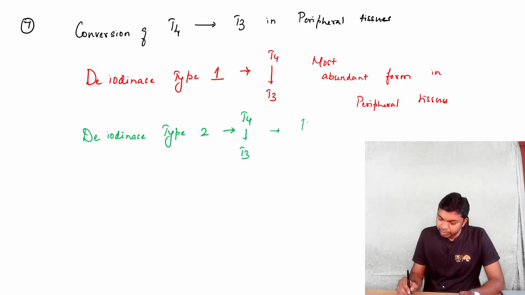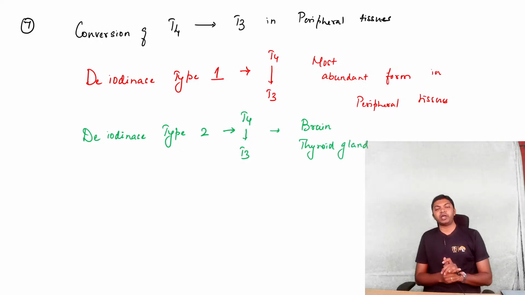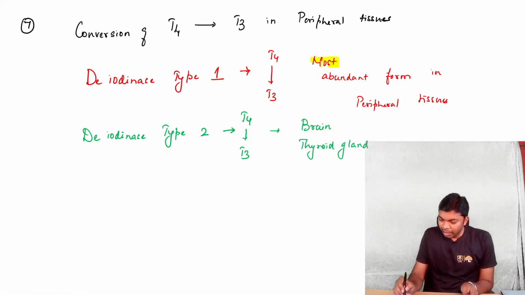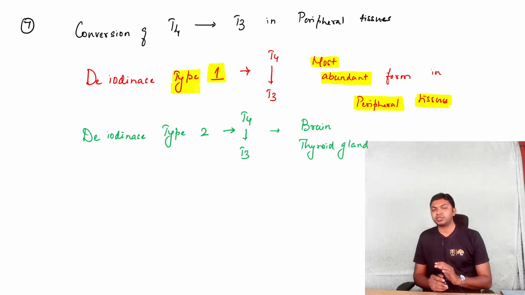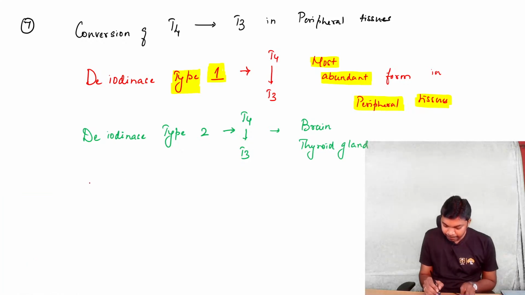Now this is seen in the brain as well as the thyroid gland. Only the brain and thyroid gland have this enzyme, deiodinase type 2. So as per the dictum, as we just discussed, which is the most abundant form in peripheral tissues, every single body tissue is going to have type 1 deiodinase. So the right answer for this question is type 1 deiodinase, which is D1. That's going to be the right answer. Alright guys. Now when it comes to the third type, we have a third type called deiodinase.